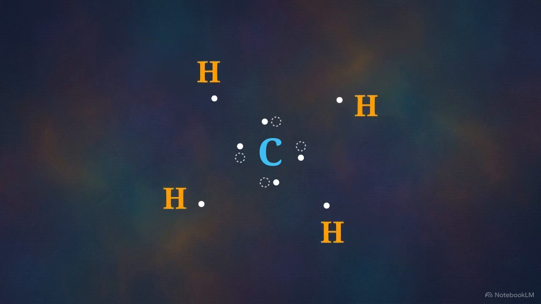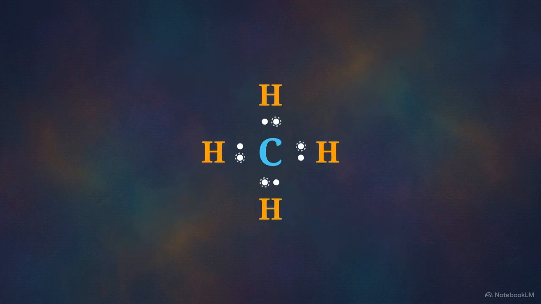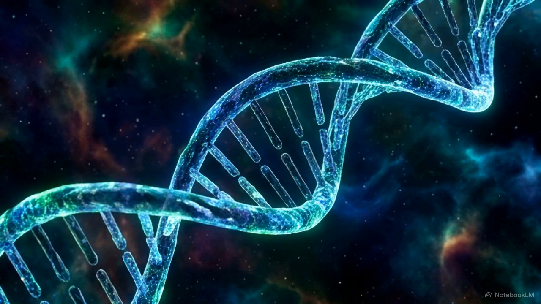A single carbon atom shares pairs of electrons with 4 separate hydrogen atoms. This allows their electron clouds to overlap, satisfying the requirements of every atom involved. Covalent bonding reaches stability through cooperation. These shared connections form the foundations of all complex organic matter.